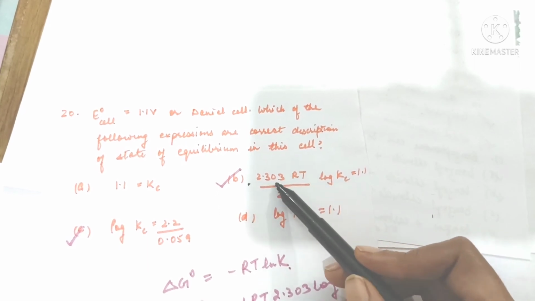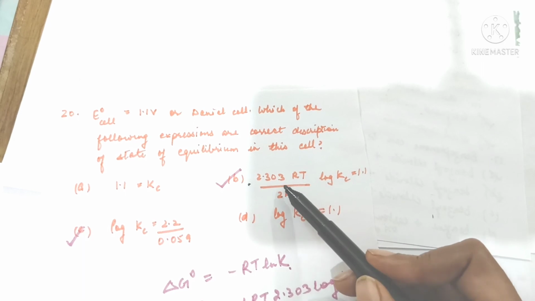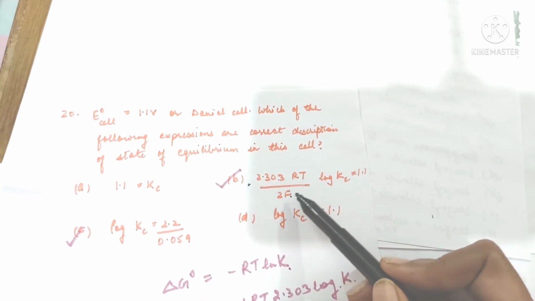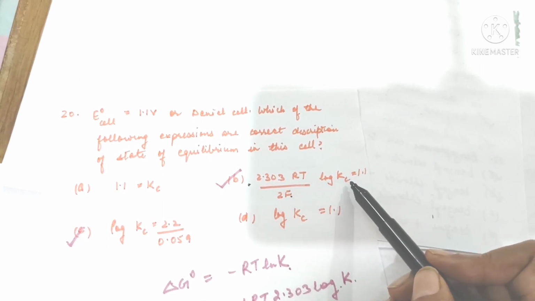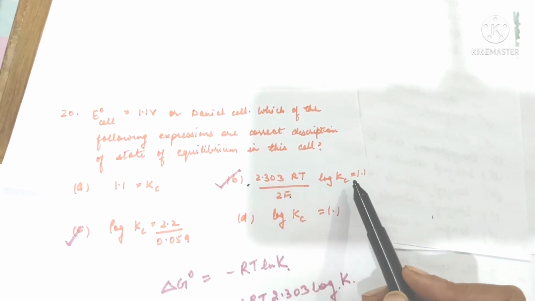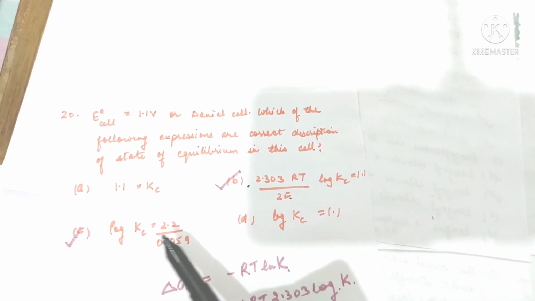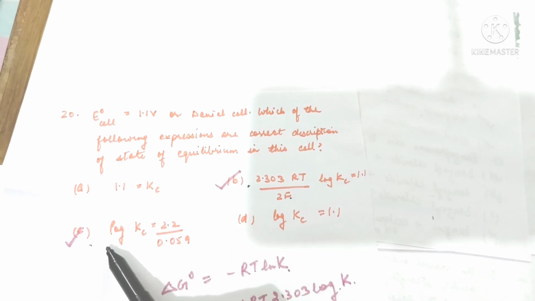Also 2.303 RT upon F is equal to 0.059. So 0.059 upon 2 log Kc is equal to 1.1. 0.059 log Kc is equal to 2.2, or log Kc is equal to 2.2 upon 0.059. So option C is correct. B and C are correct options.